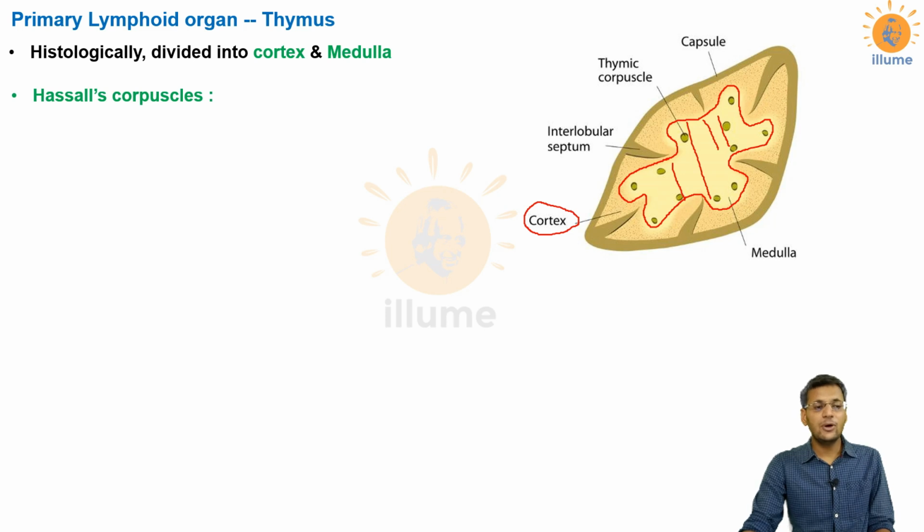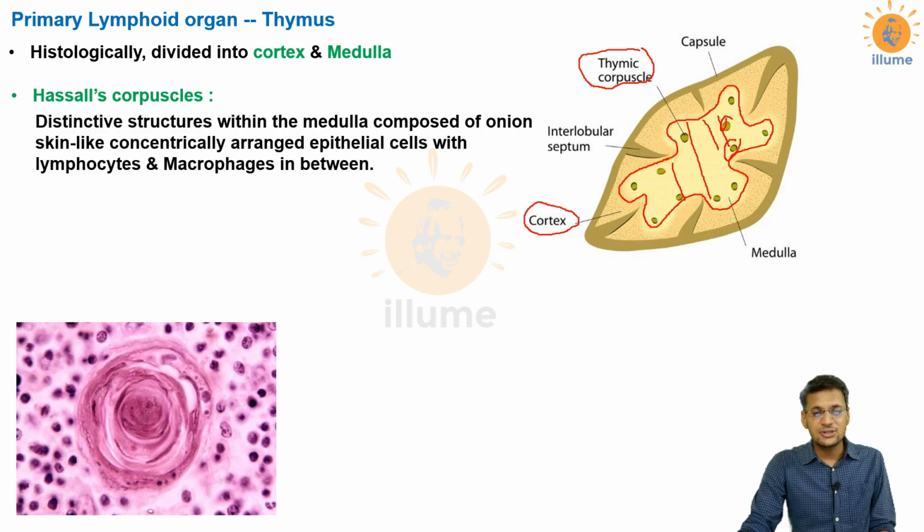A very important thing to study here is Hassall's corpuscles or thymic corpuscles, which are present scattered in the medulla of the thymus. You can see these corpuscles present in the medulla. Now what are Hassall's corpuscles? If I look under the microscope, they look like onion peels, the skin of the onion.